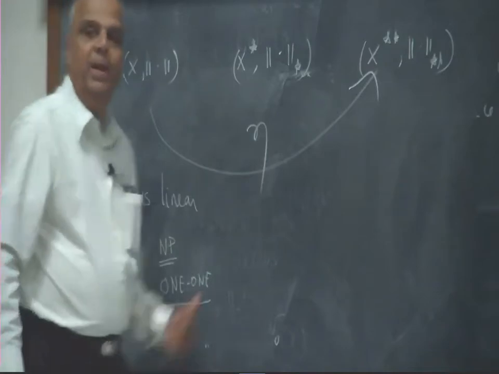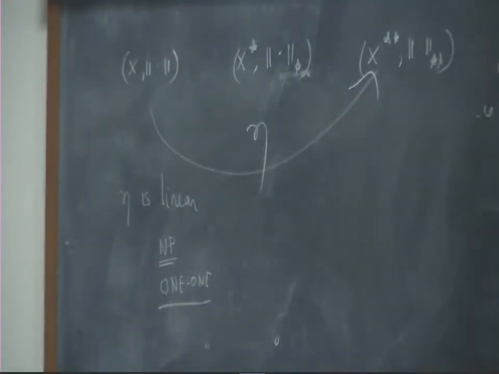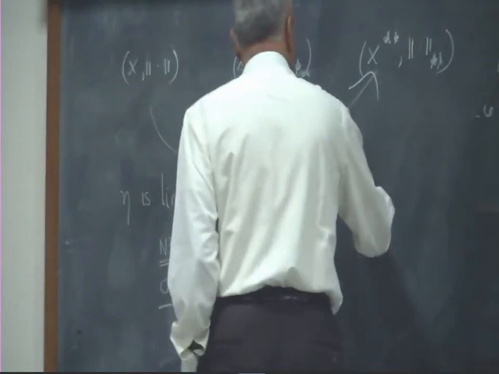For this we needed two lemmas, and that's what triggered the Hahn-Banach theorem for us. Now that we have the Hahn-Banach theorem, those two lemmas are true, and therefore eta is norm-preserving and one-to-one.